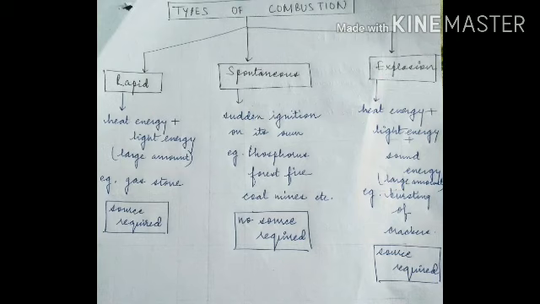So phosphorus isn't stored in air. It is always stored in water so that it doesn't catch fire. Other examples are forest fires and coal mines. In coal mines, most of the time we hear that it burned on its own because of the large amount of heat that was produced. In spontaneous combustion, no source is required.